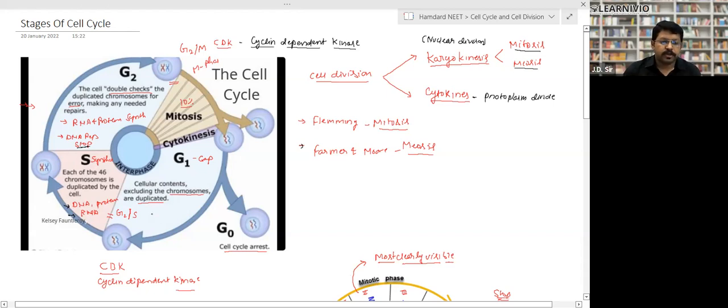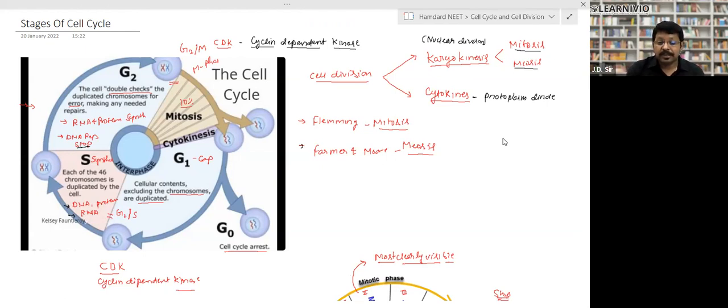Then after G1, what happens? It enters the next phase, S phase. But before entering the next phase, there is a checkpoint. What will the checkpoint do? The checkpoint will cross-check whether the cell is prepared enough, whether the organelles got doubled, and whether the cell is fit enough to go to the next stage. If it is fit enough, it will enter S phase. Else it will be stopped here only, because defective cell formation should not take place. The checkpoint checks the quality of these newly formed structures.